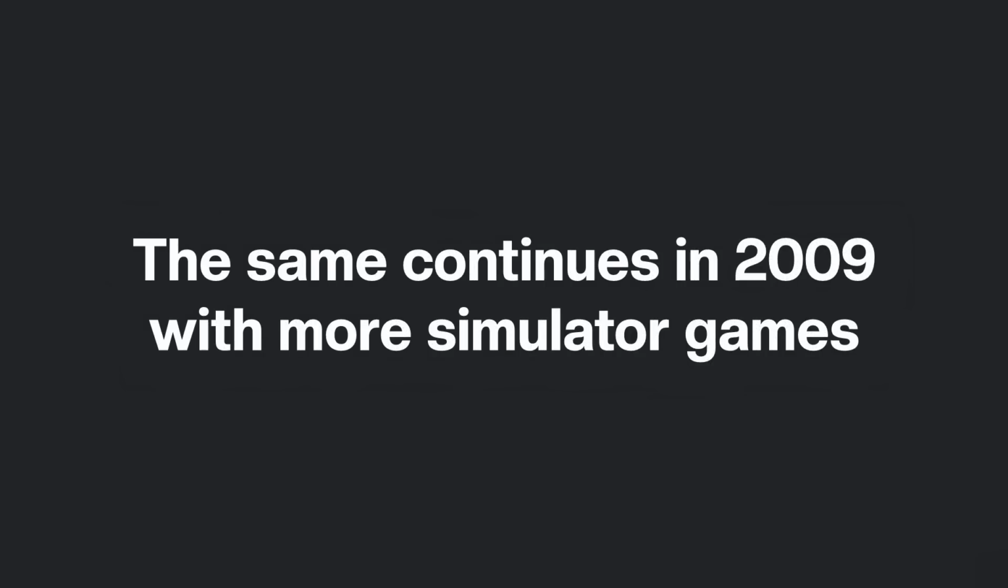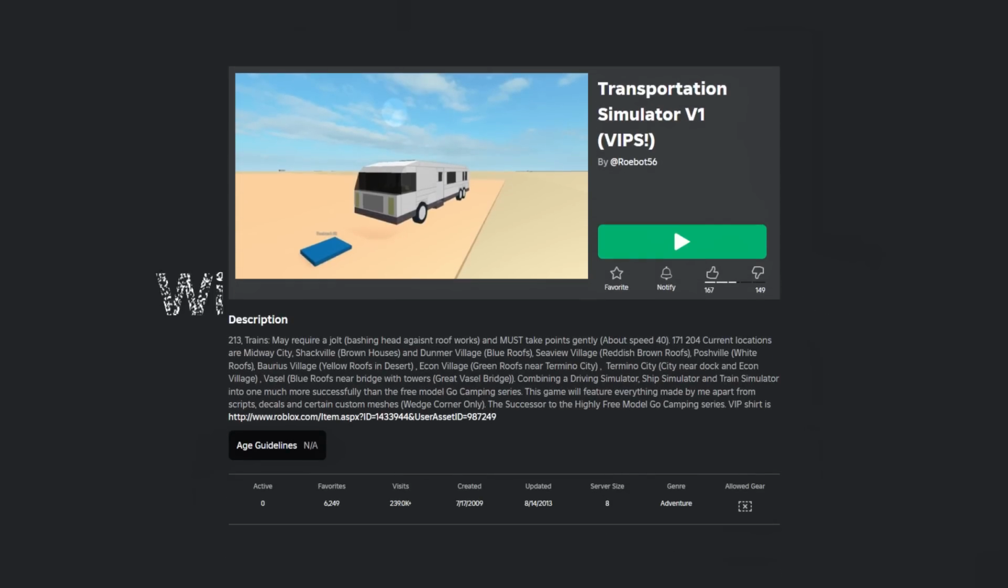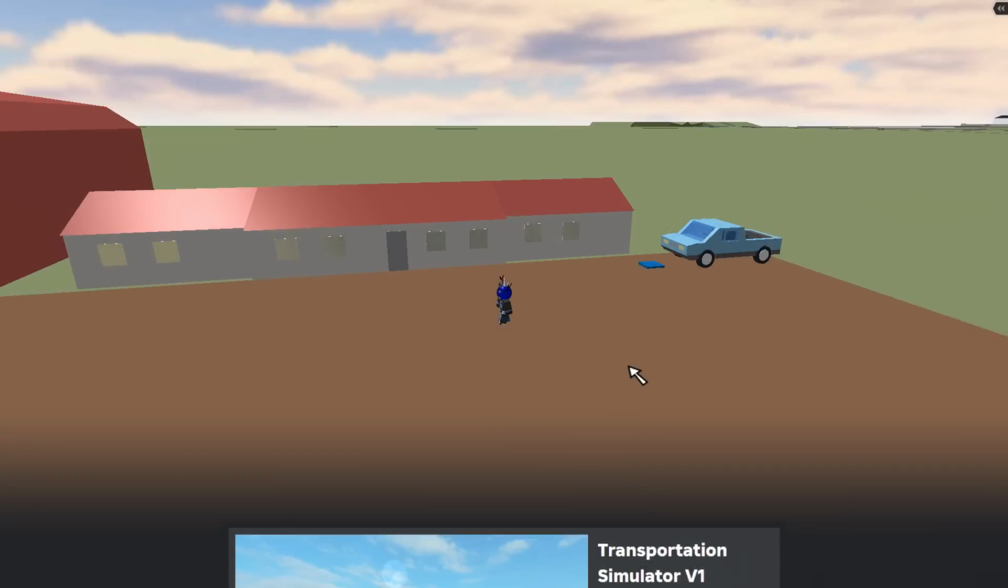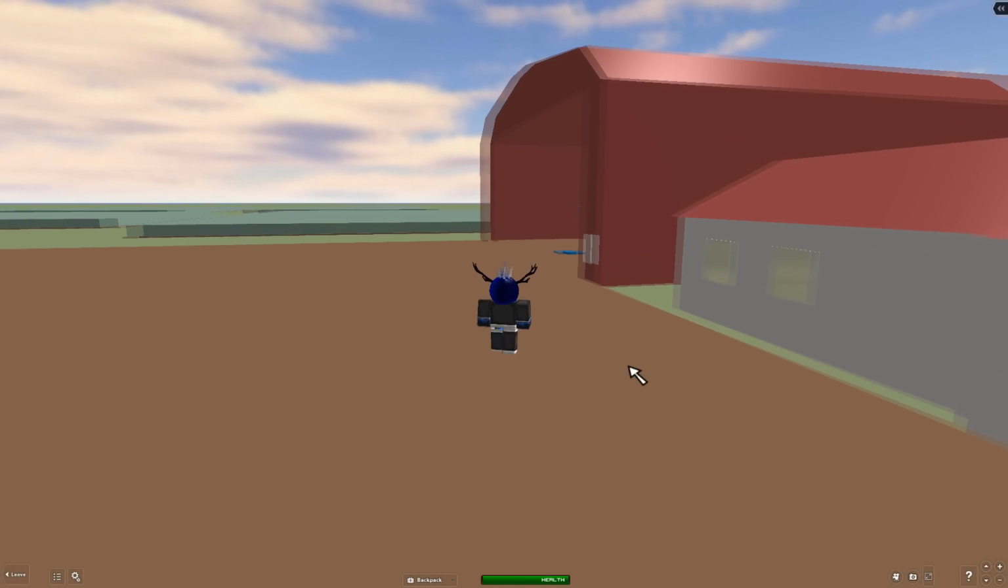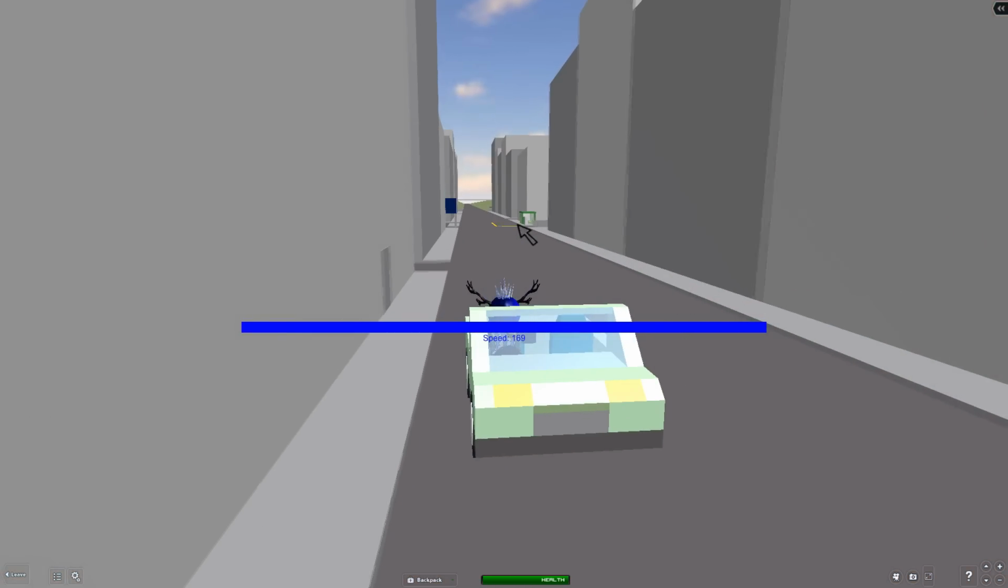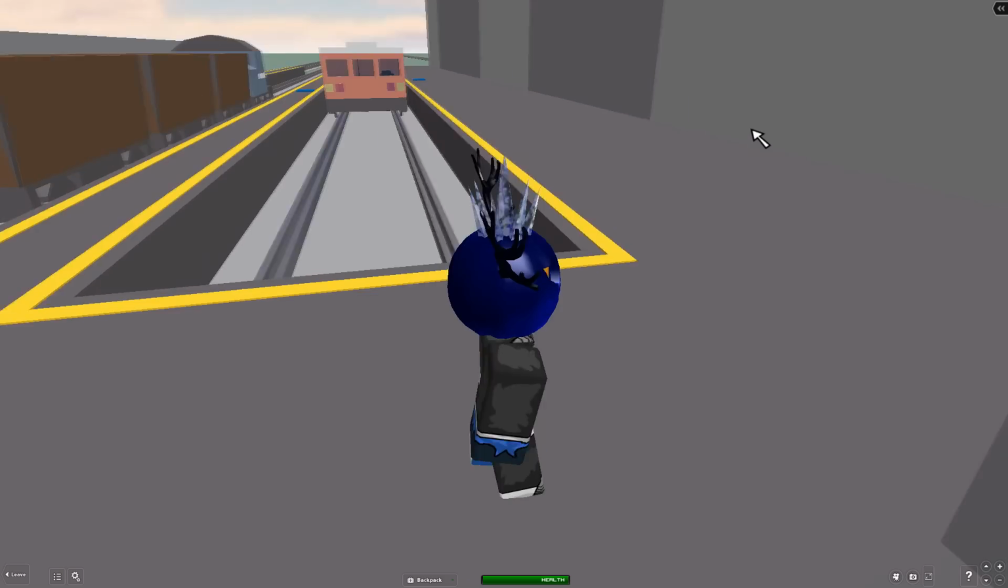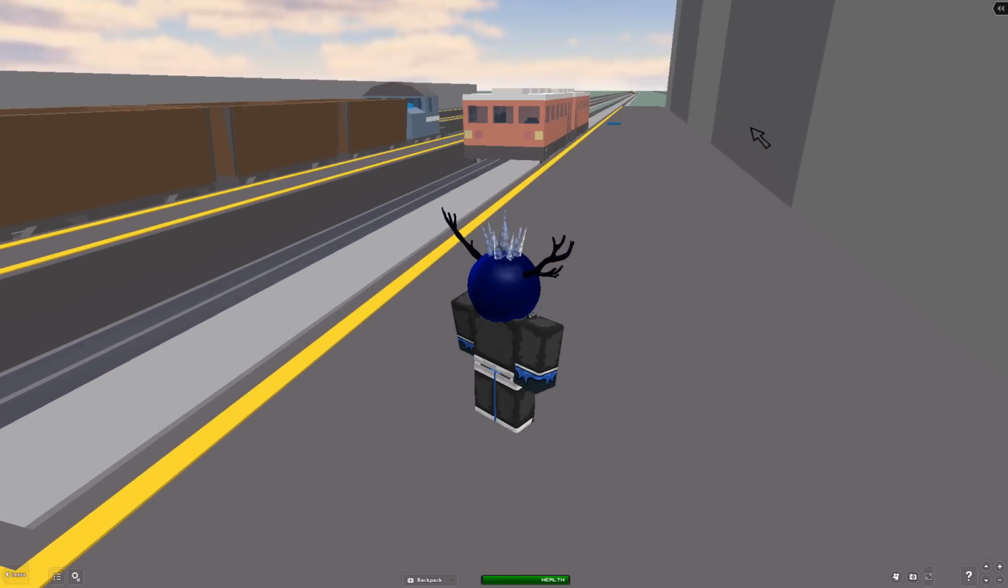The same continues in 2009, with more simulator games, with another by Robot56 called Transportation Simulator V1 on the 17th of July 2009. Loading into the game, you can spawn in a few different areas with different modes of transportation like cars and trains, with a few different selections for each mode of transportation.